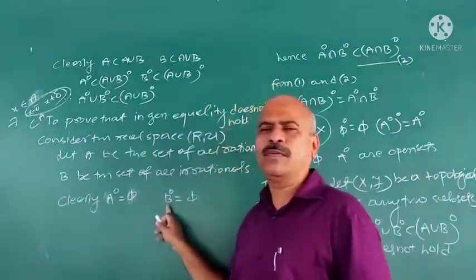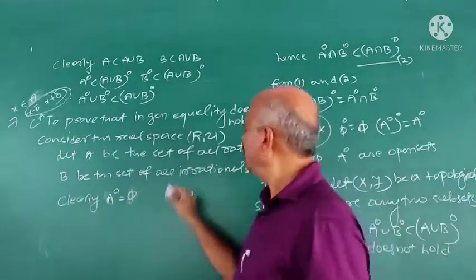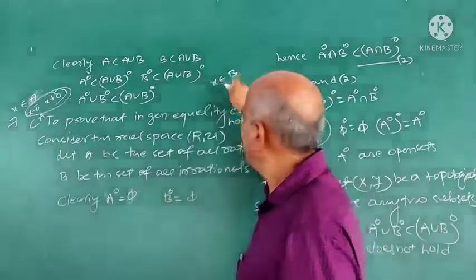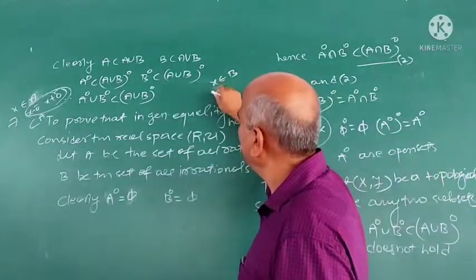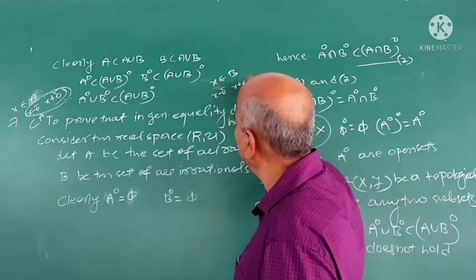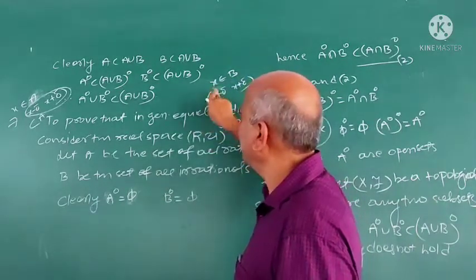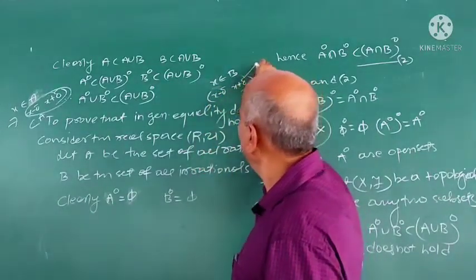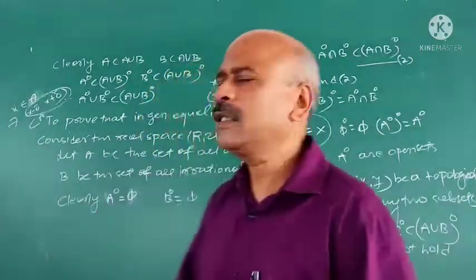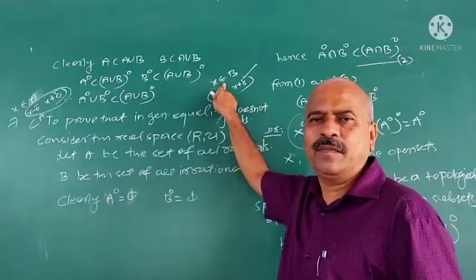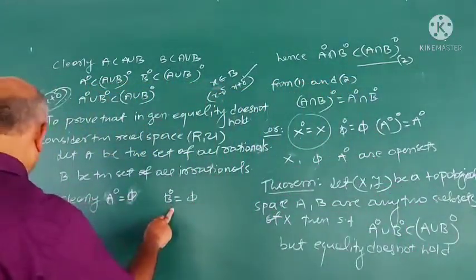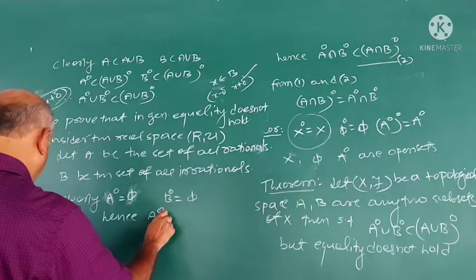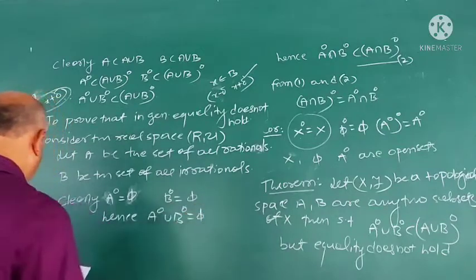The same is the case for irrational numbers. If you take x belonging to B, an irrational number, then the open set containing x is an open interval (x minus delta, x plus delta). But this open interval may contain rational numbers also, therefore it is not contained in B. So interior A is phi, interior B is phi. Hence interior A union interior B is phi.